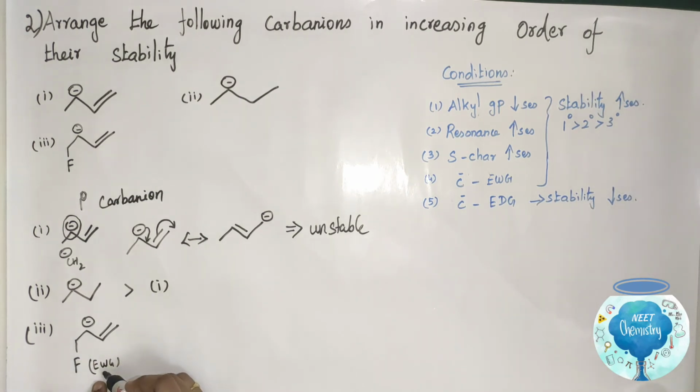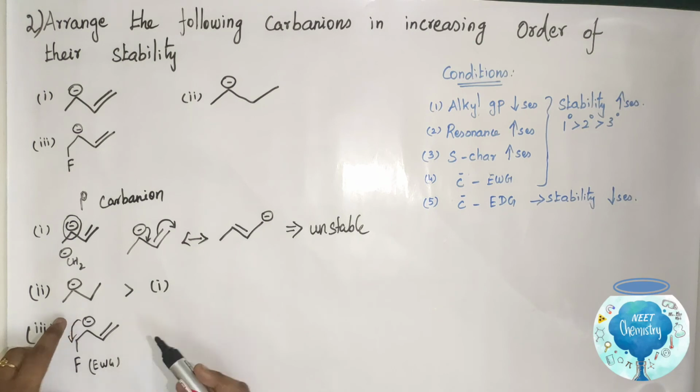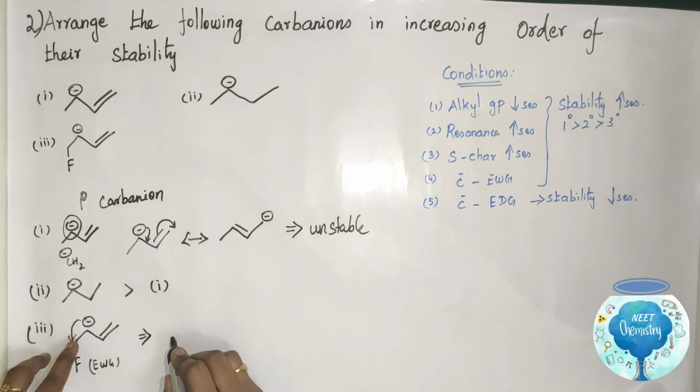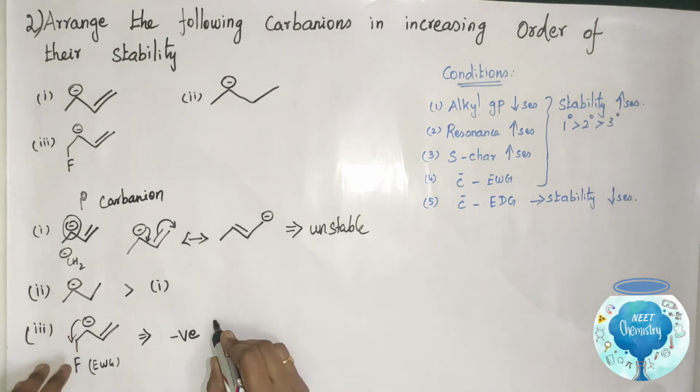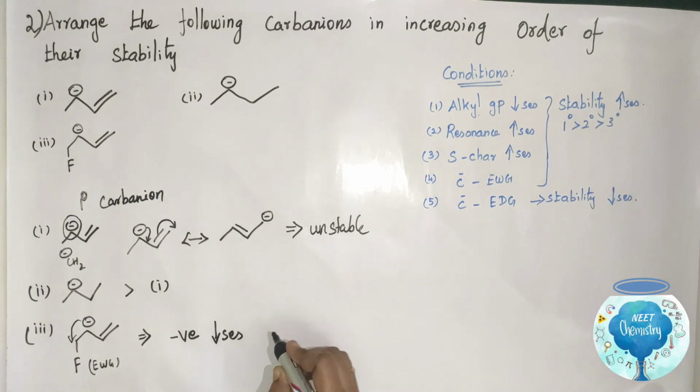This electron withdrawing group withdraws electron from this carbanion due to the minus I effect. This makes the carbanion more stable. So here the negative charge on the carbanion decreases, so stability increases.